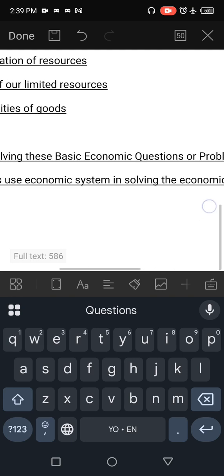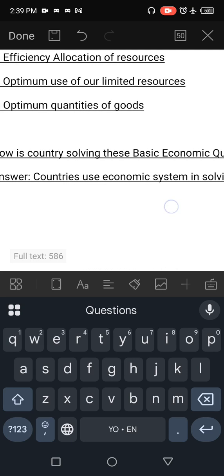So what do we mean by this economic system? Economic system is talking about the decision making concerning production, distribution and exchange of goods and services. Who is making decisions concerning production, distribution and exchange of goods and services that will satisfy human wants or needs?